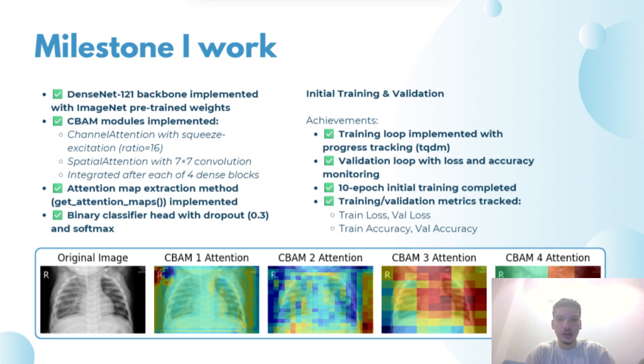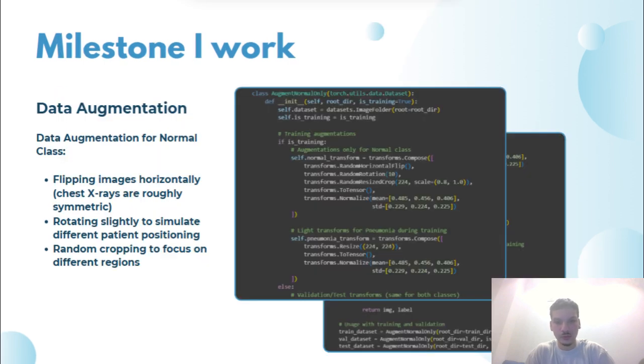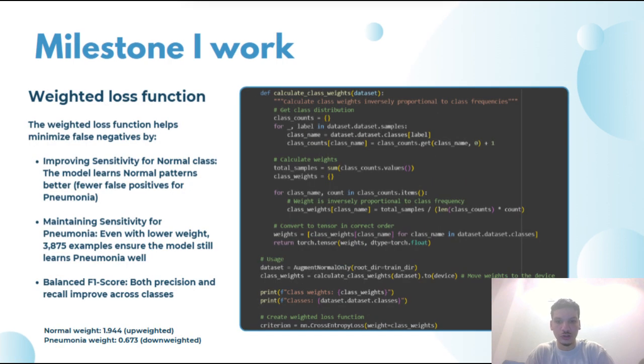From there, we faced the issue of class imbalance, which we decided to tackle in milestone two using data augmentation, as we had nearly three times as many pneumonia cases as normal cases. So we had to oversample the normal case using a specific weighting ratio. We did that using a weighted cross entropy loss, and we calculated the class weights inversely proportional to their frequency. The final weights that we got were 1.94 for normal cases and 0.67 for pneumonia, to oversample the normal cases.